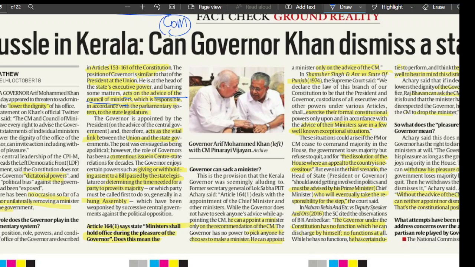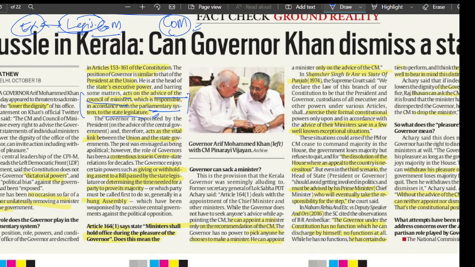So ultimately the governor relies on the council of ministers, which is responsible in accordance with the parliamentary system to the state legislature. So the governor is the head of the executive who works on the aid and advice of the council of ministers.